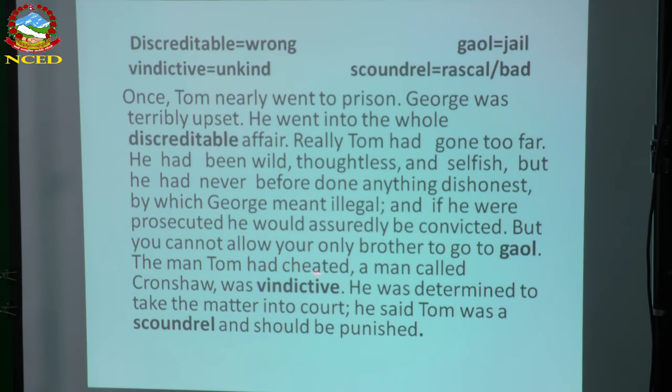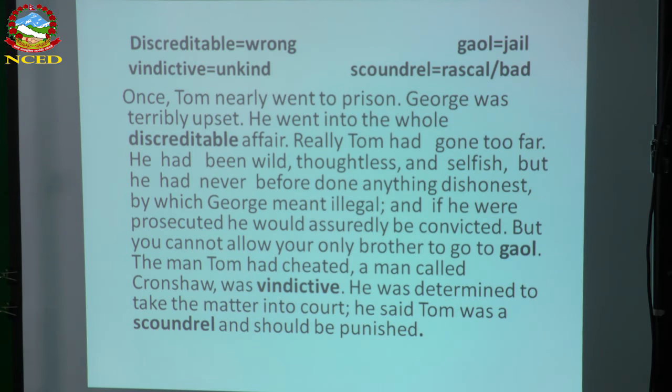But you cannot allow your only brother to go to gaol. The man Tom had cheated, a man called Cronser, was vindictive. He was determined to take the matter into court. He said Tom was a scoundrel and should be punished.